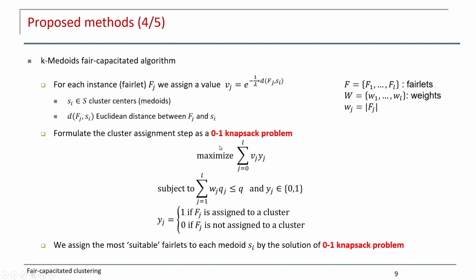And we formulate the cluster assignment step as a 0-1 knapsack problem where we try to maximize the total value, and we control the total weight to be not greater than the given number q, in which yj is the flag variable, where yj is 1 if fj is assigned to the cluster and 0 if fj is not assigned to any cluster. So in general, we assign the most suitable fillets to each medoid by the solution of the 0-1 knapsack problem.